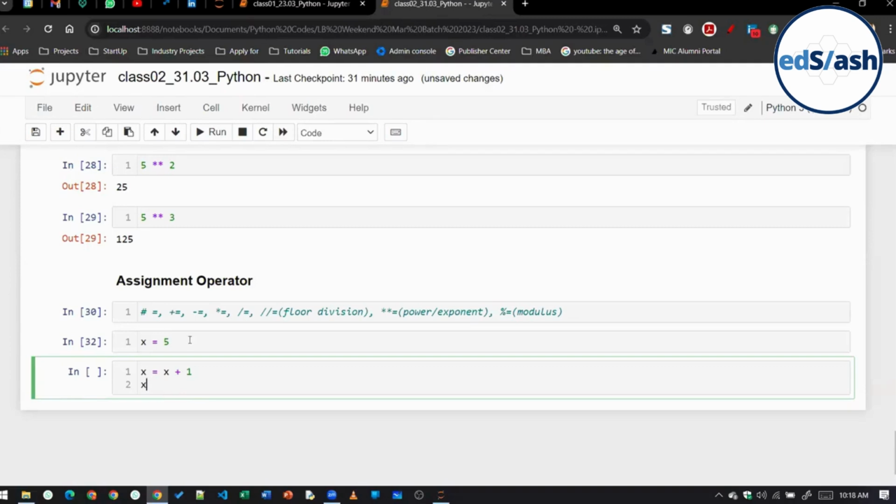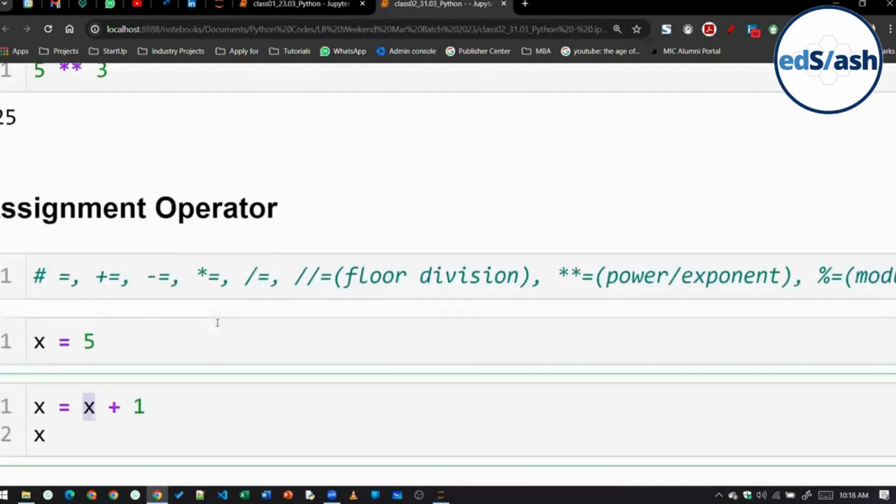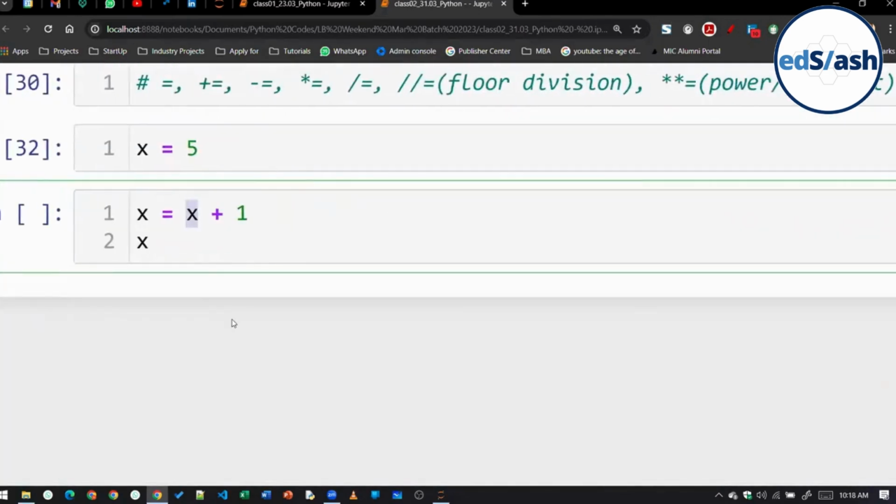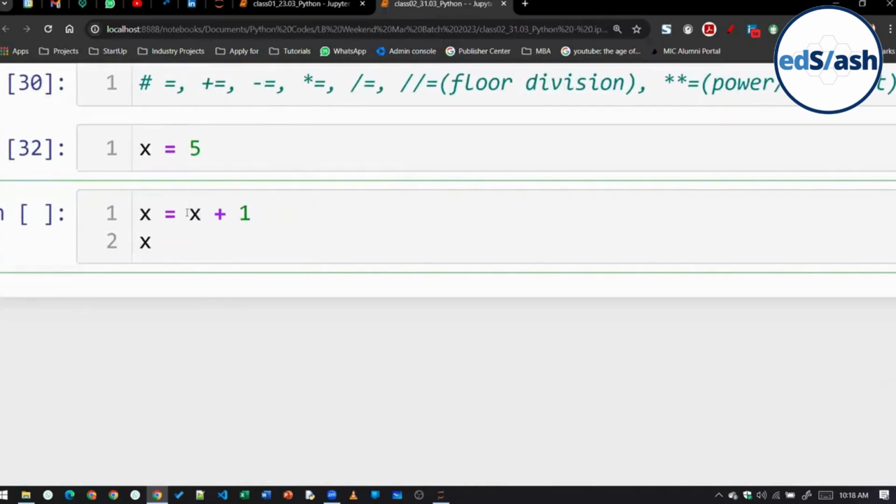See, we have written x at 2 places. There is LHS and there is RHS. In the right hand side, this x will fetch the value of the current x variable from the memory, that is 5.